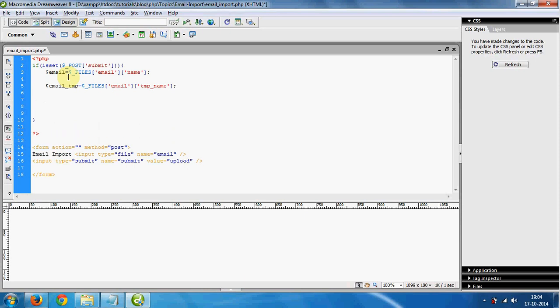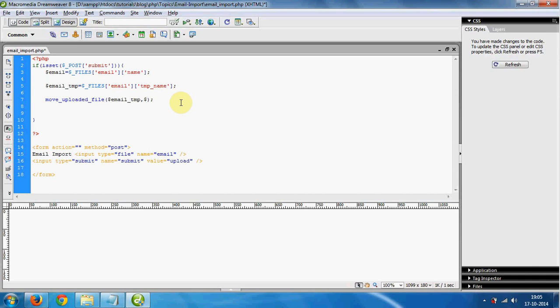Now first we have to upload this file to our server. So we are using the move_uploaded_file function. Here we have two parameters, that's the string path and a new path. So here will be the temporary path, that is email underscore tmp, and the actual location where we have to upload our file.